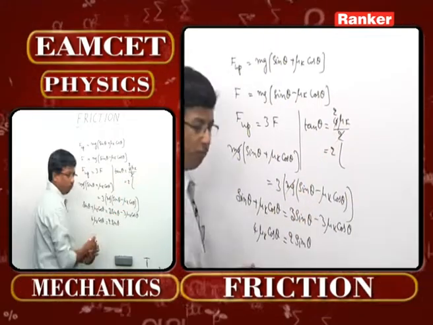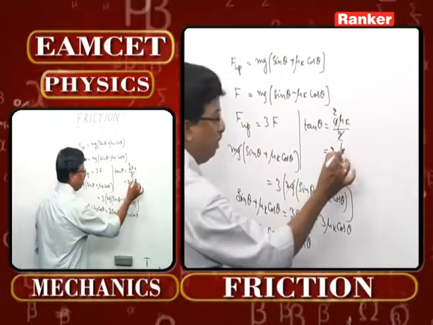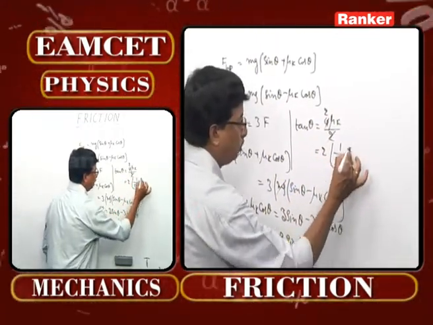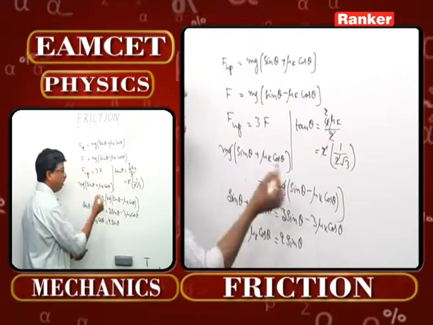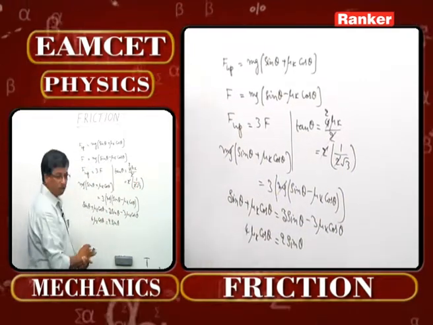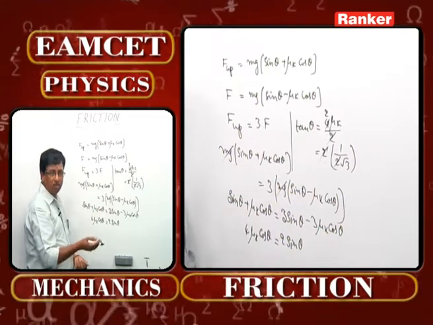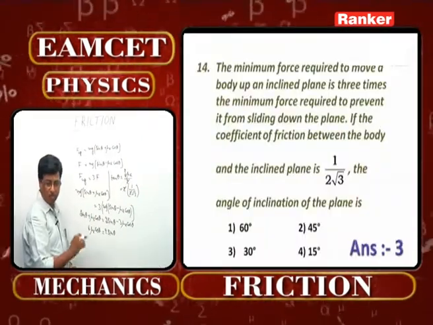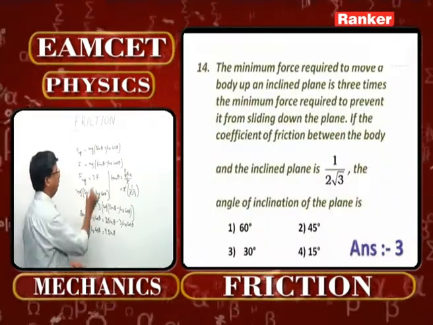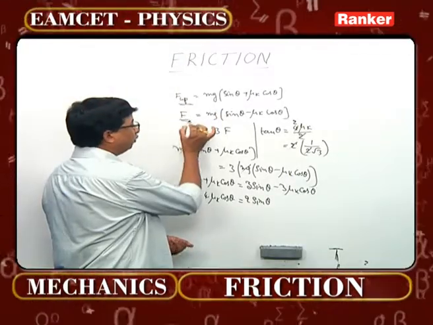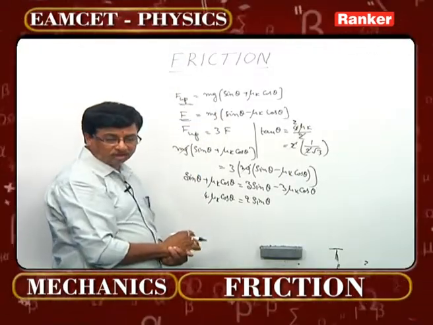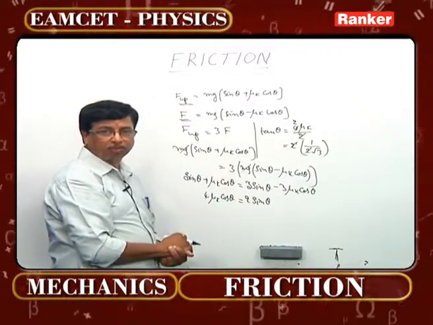What is mu, the kinetic frictional coefficient given? 1 by 2 root 3, that is mentioned. Root 3 gets cancelled. Tan theta becomes 1 by root 3. Then automatically you can understand theta is going to be 30 degrees. So this third option is going to be the right option. But remember what forces we are writing here. That is the concept in problem number 14.